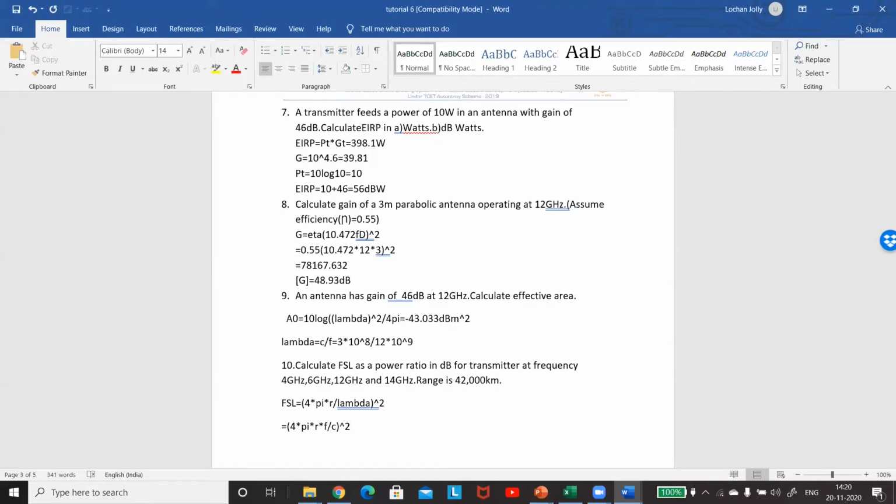Correct. So now you have the different frequencies. So 1, 2, 3, 4 values you need to substitute and get your value of FSL.